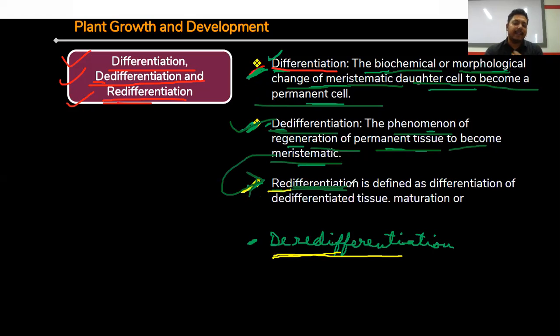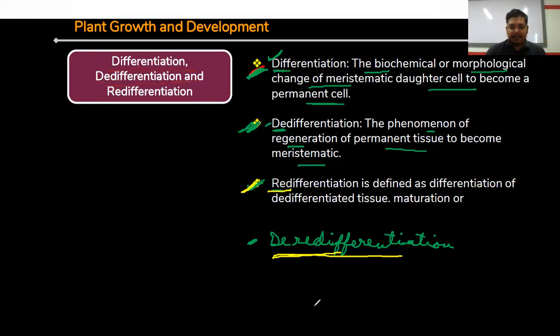That means re means again. They are again undergoing the differentiation phase. This is called re-differentiation, where they are undergoing the division phase, and they are again forming some tissues. So these are the three important terms related to plant growth: differentiation, de-differentiation, and re-differentiation.